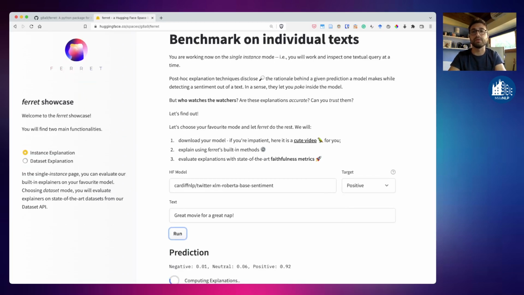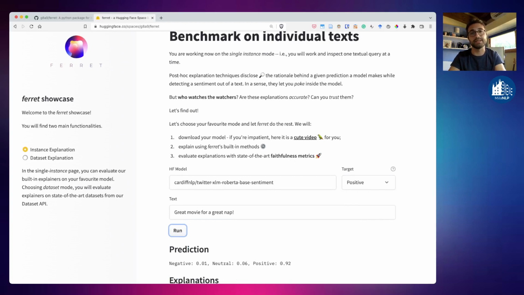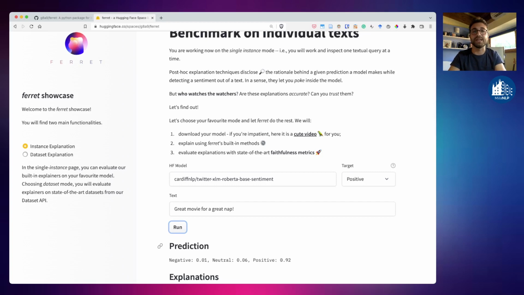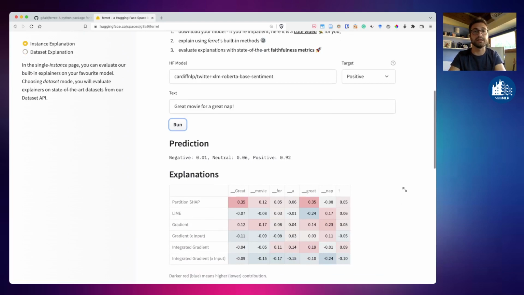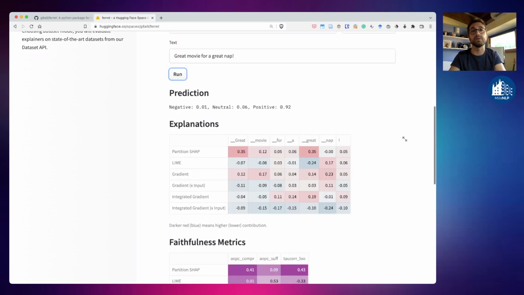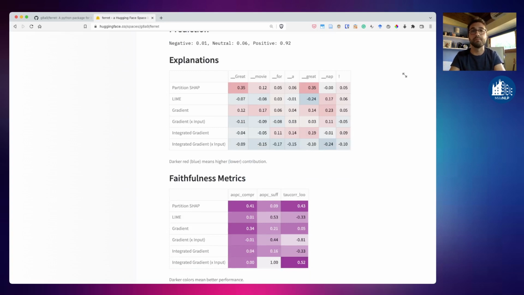So we are gonna give you first the prediction of the model, so you can easily see that the model is misclassifying the sample, since it's not the best comment a movie can receive. You can have a look at the explanations given by our predefined explainers, but most importantly, you can evaluate on the faithfulness metrics. Here, the darker the color, the better the performance. I just don't want to go into details. Feel free to read the paper for the definition of the metrics, but here we can easily spot the Partition SHAP is giving us the most faithful explanations.